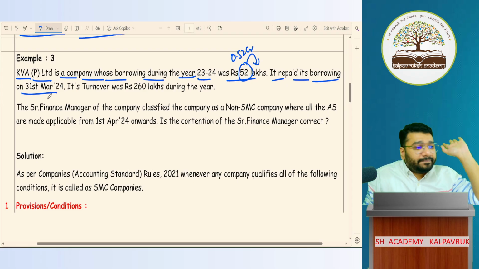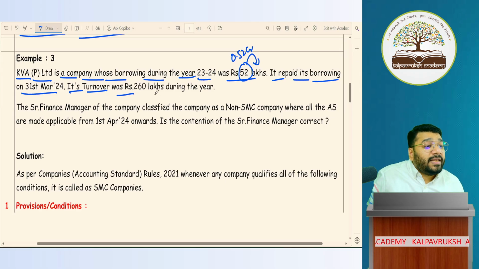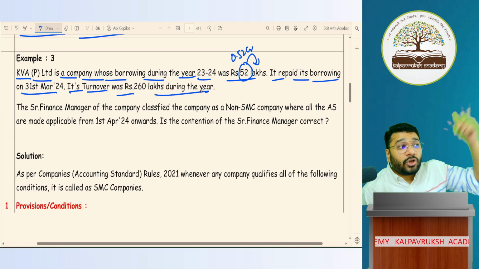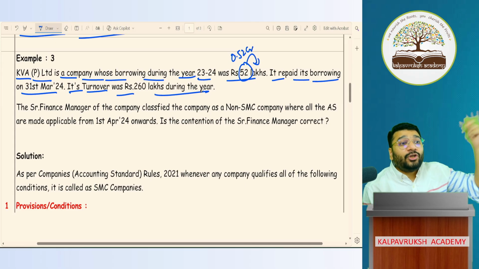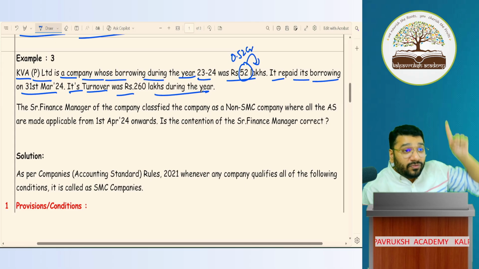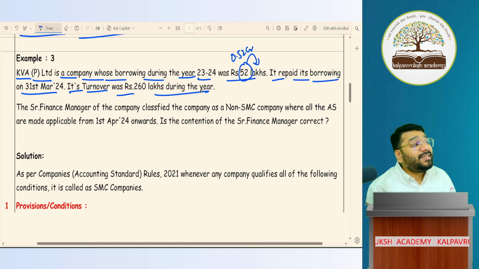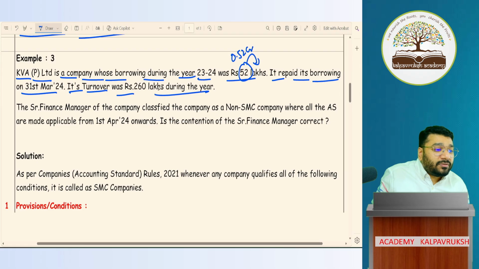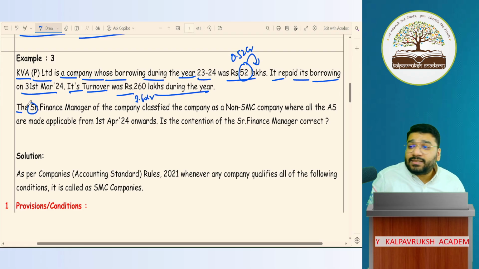So borrowing is nil. Its turnover was 260 lakh during the year. 260 lakh. So it is crossing 250. 250 is what? Crore. Here it is 260 lakhs. How much in crores? 2.60 crores. The SR stands for senior finance manager of the company, who classified this company as non-SMC. Non-SMC means what? Big company.